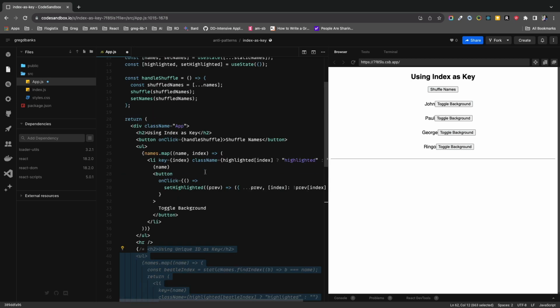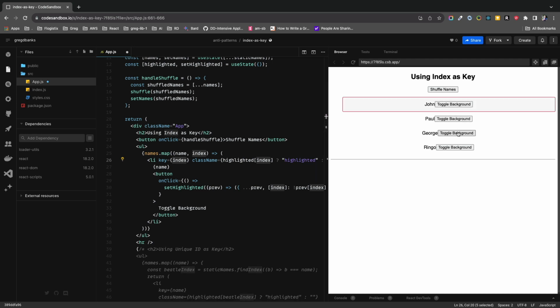But on the first solution, we're using index for our key. It seems harmless, right? When we go ahead and toggle the background, it seems to toggle the one I'm clicking. But when we go ahead and shuffle, take note, we have set the background on John and Paul. Up. Now we have George.